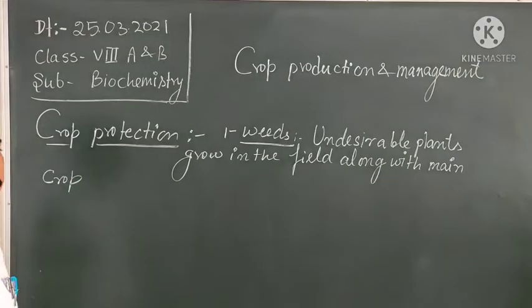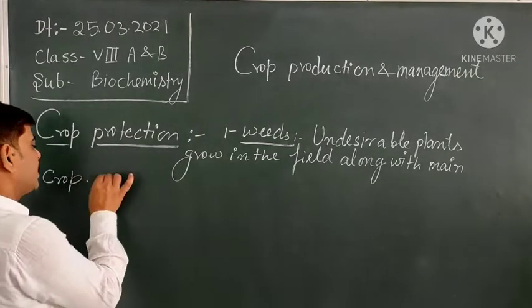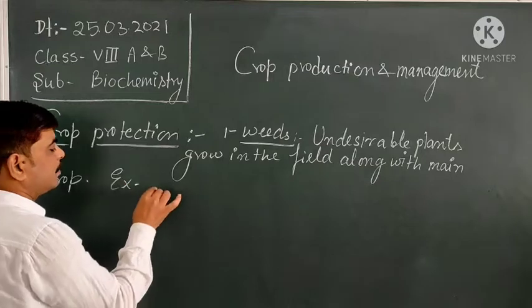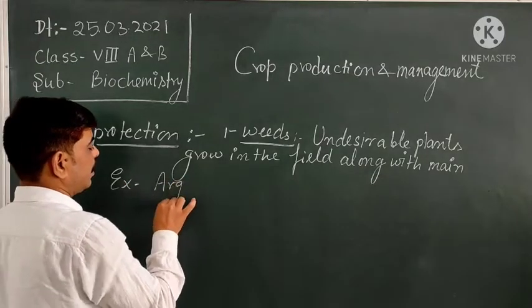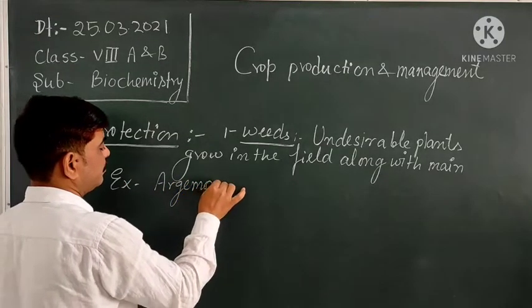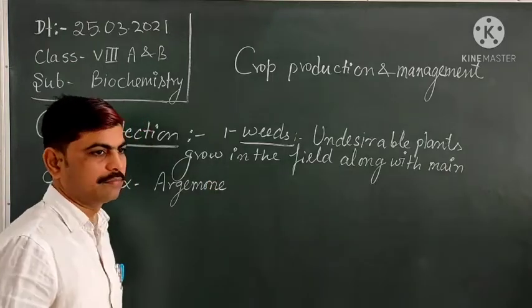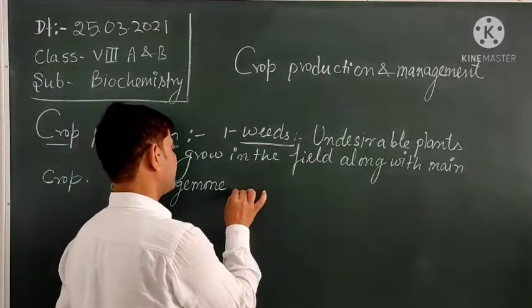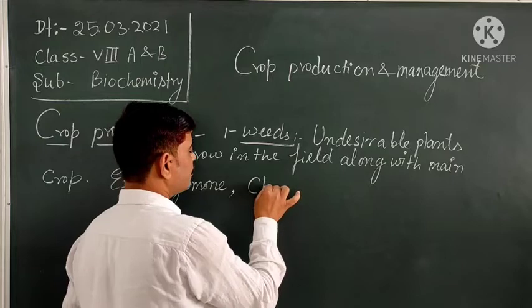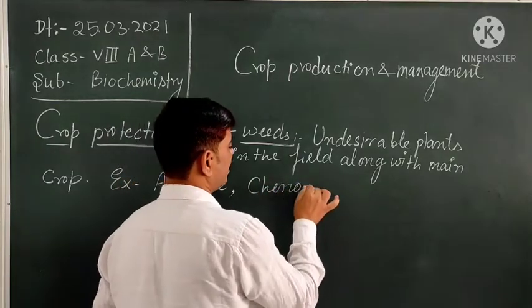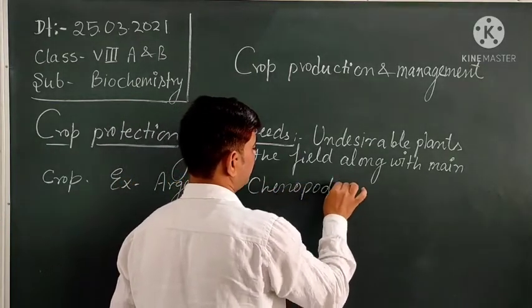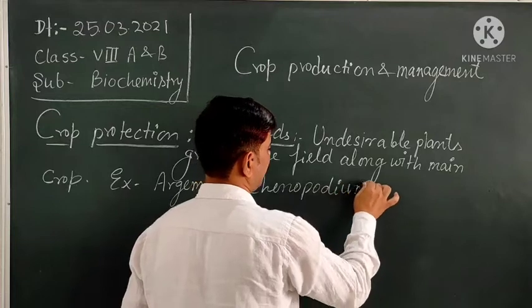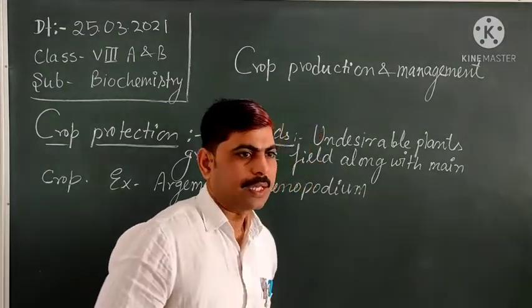You can take examples here like Parthenium, Xanthium, Chenopodium, carrot grass.